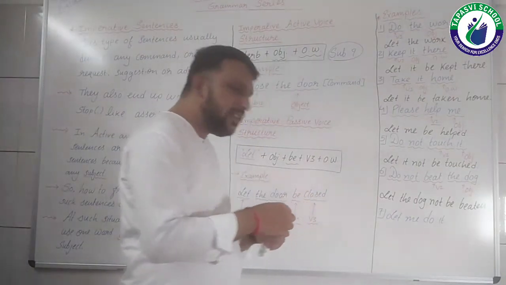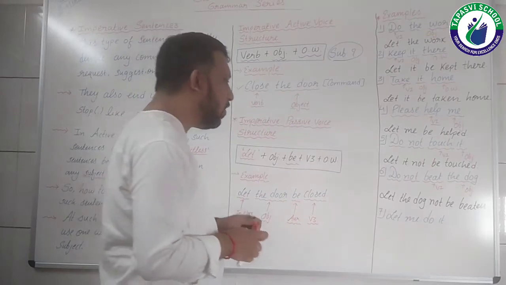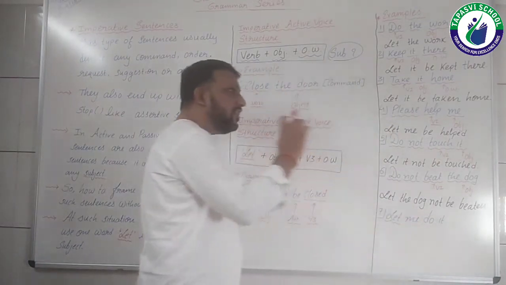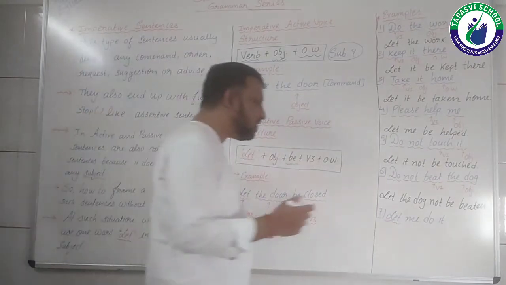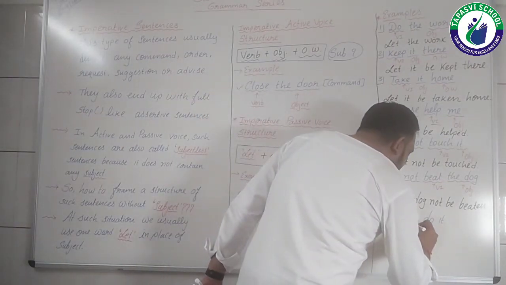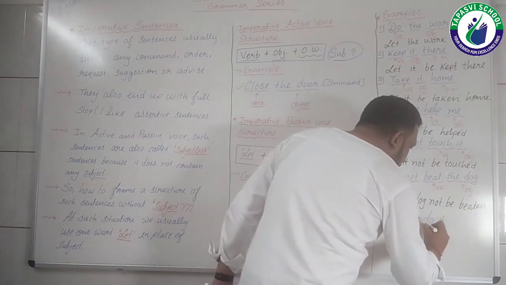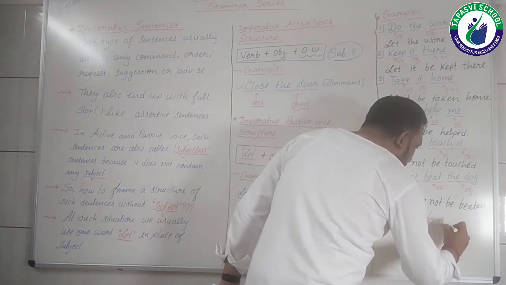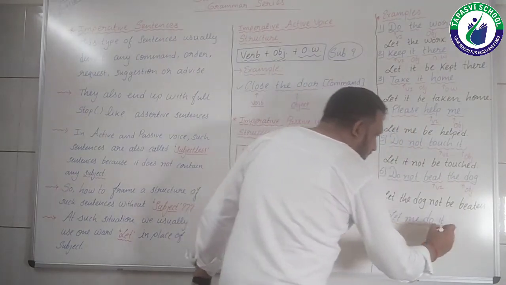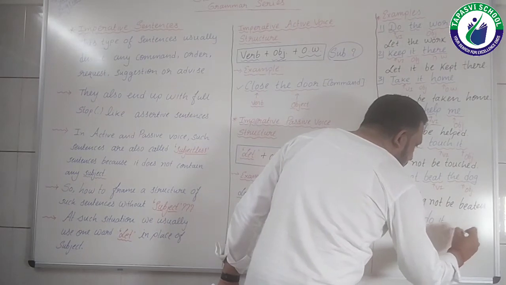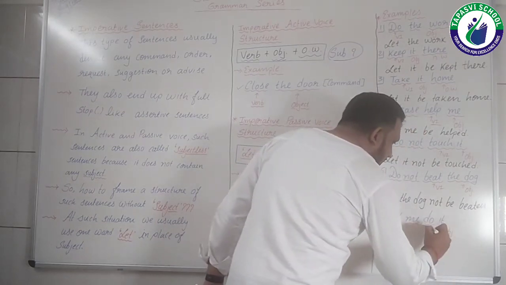Let's analyze. Then you will realize it by yourself. So let as it is. What to be done with this let? I'll just tell you. Me is the object over here. Sorry, it is the object over here, students. Do is V1.